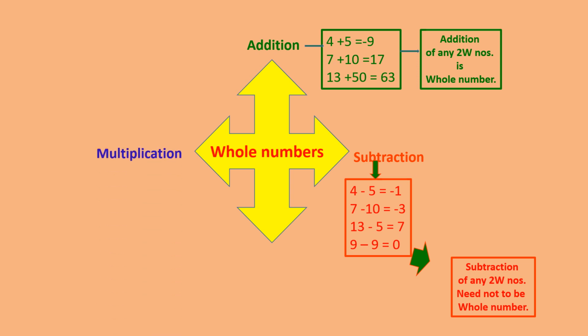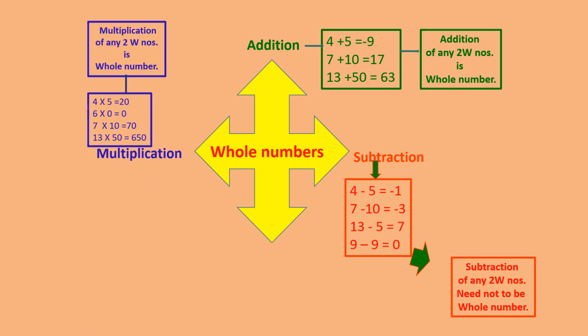Similarly, we can go for multiplication. As with natural numbers, the same thing holds for whole numbers. Whenever we multiply two whole numbers, the product also belongs to whole numbers. For example, 4 into 5 becomes 20, 6 into 0 becomes 0, 7 into 10 becomes 70, 13 into 50 becomes 650. So we can say multiplication of any two whole numbers gives a whole number.